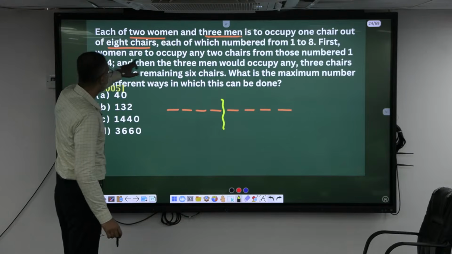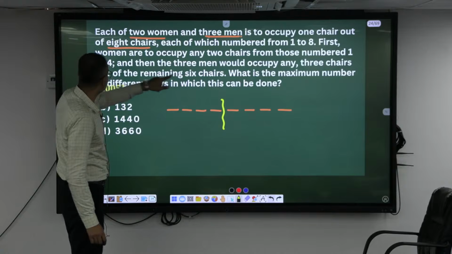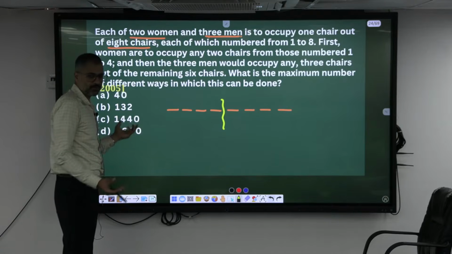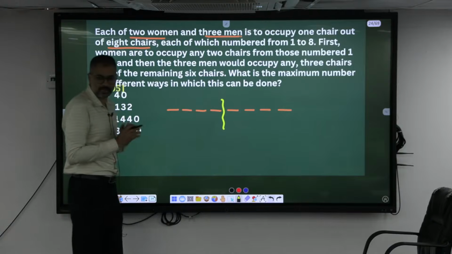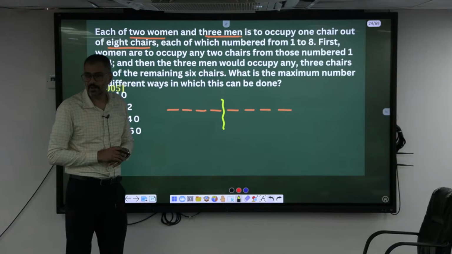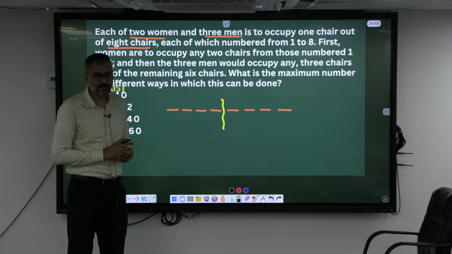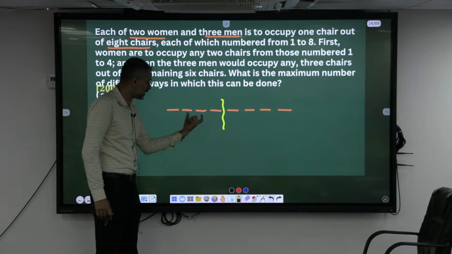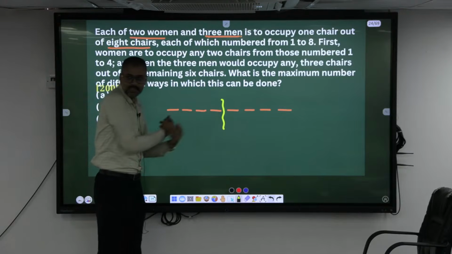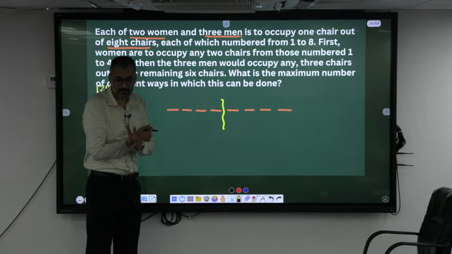See, women are to occupy any 2 chairs from those numbered 1 to 4. Not a problem. Now here, 1 to 4, how many different ways can you make them sit? 4 into 3, 12, is it? A woman can be seated here, or else here. They can change their order because they are women, they can't be the same. Woman 1, woman 2. How many different ways, madam?